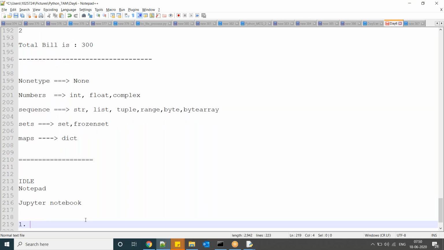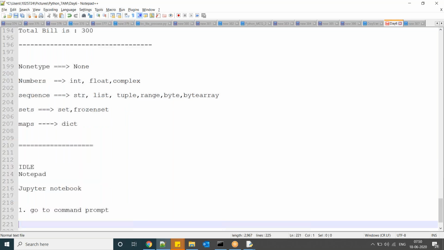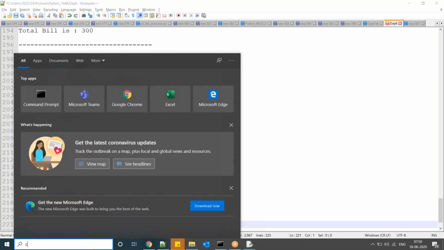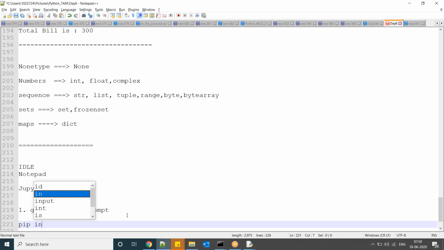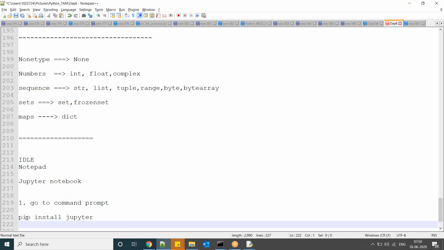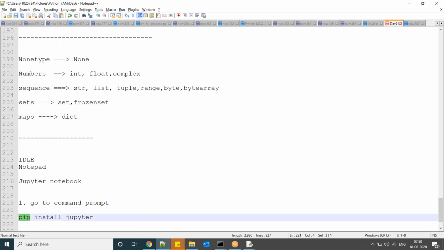First, go to your command prompt. Go to search, type CMD. It will go to your command prompt. Here, first, pip install Jupyter. Pip is a predefined package, Python index package. So install Jupyter. It will download the required package and it will install automatically.